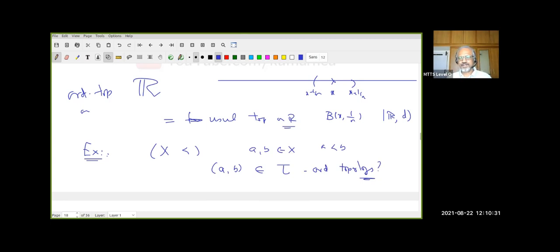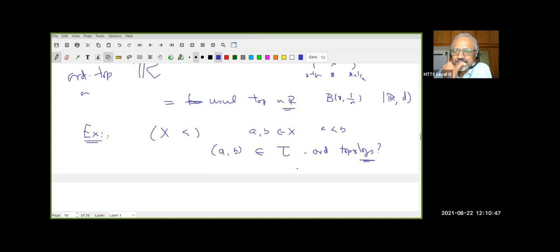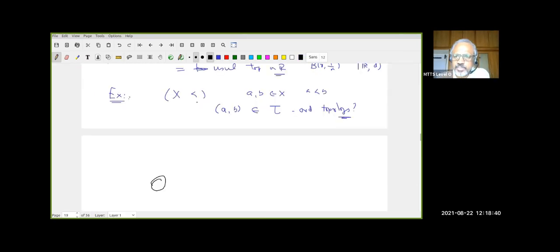The open interval which we have defined using order relation is this. How many of you can see that? It's a deceptively simple question, but you may not have thought of it earlier because I used it. I used that any open interval is an open set. So let me just say why the open interval (a, b) is an open set. Why is it in tau?